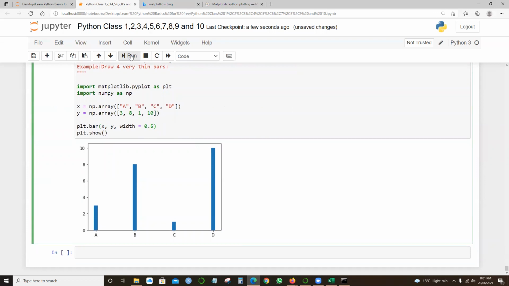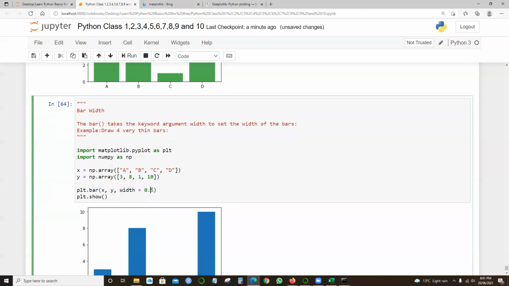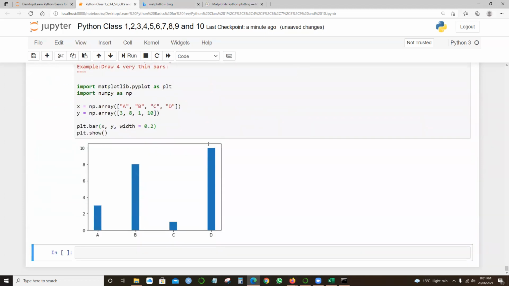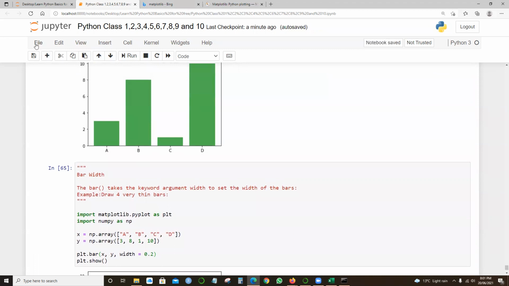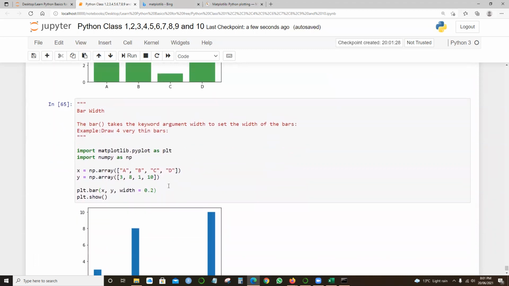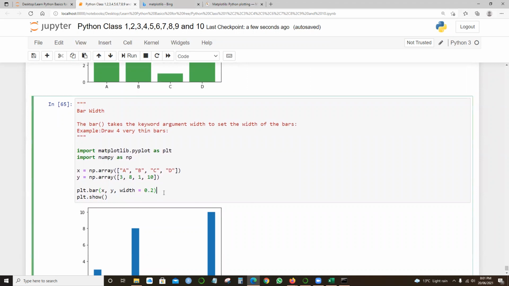If I want to say 0.5 or something like that, see that will reduce the width. In general, I say 0.2 or something, right? So look at the width. The width of the bar, I can simply reduce. So it's a fairly simple condition. plot.bar x comma y width equals 0.2.